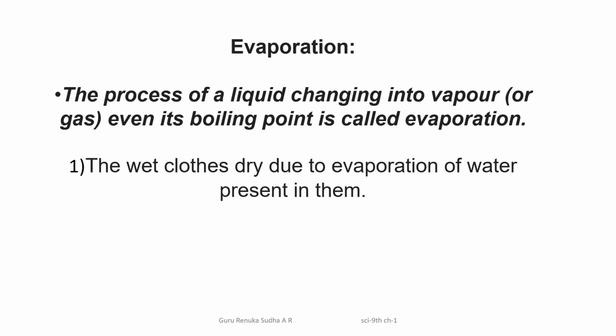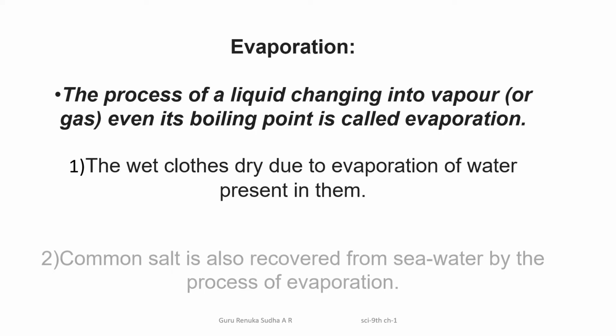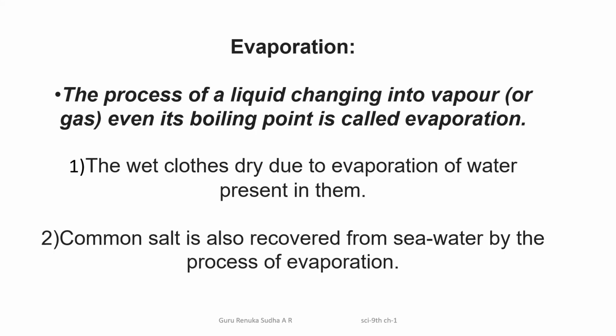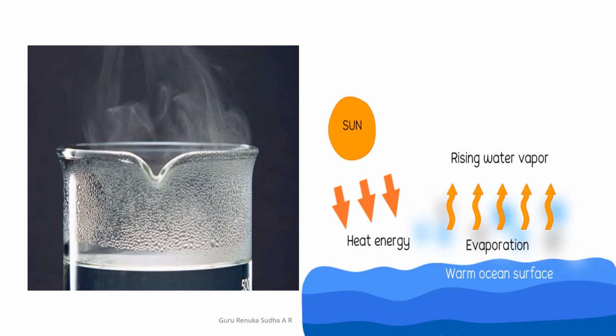Okay, next, the last point that we want to discuss in this chapter is evaporation. Already you know that it is a process in which a liquid substance changes into vapor at its boiling point, called evaporation. You can see this type of evaporation in our daily life when we dry wet clothes. The vaporization of water present in the wet cloth takes place. That is the best example we can give for this evaporation process.